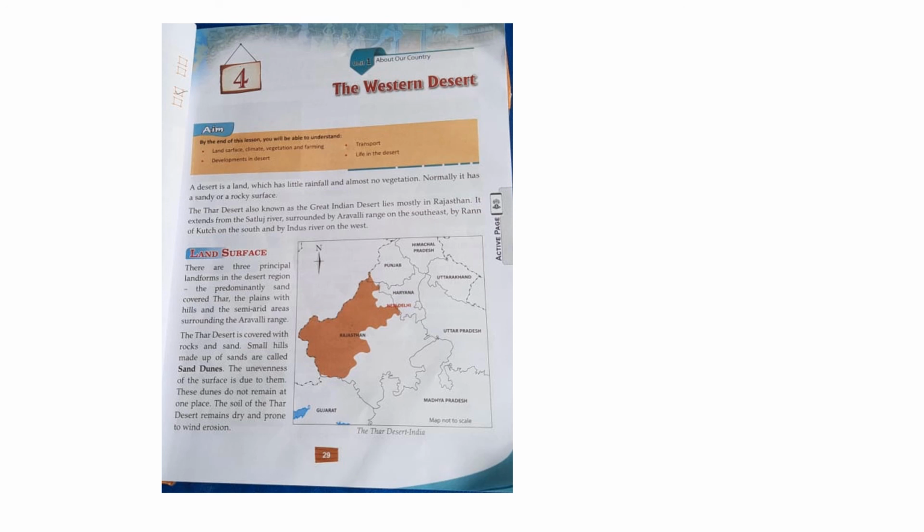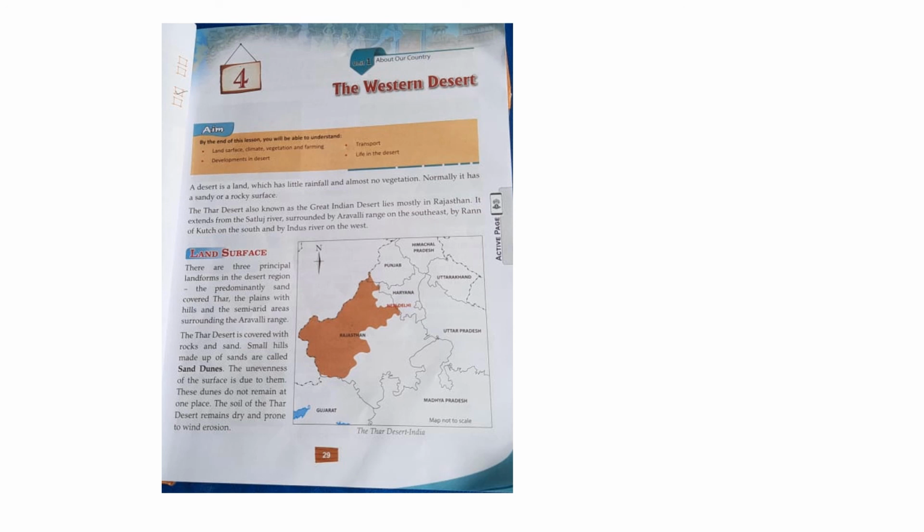The Thar Desert was formed due to low rainfall and heavy soil erosion. The Thar Desert spreads from the Aravalli Hills to the border of Pakistan in the west, and from the Rann of Kutch in the southwest to the border of Haryana. In the west, it forms a part of the large Sindh Desert in Pakistan.